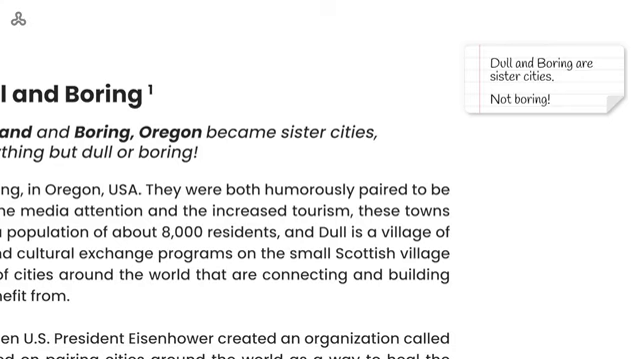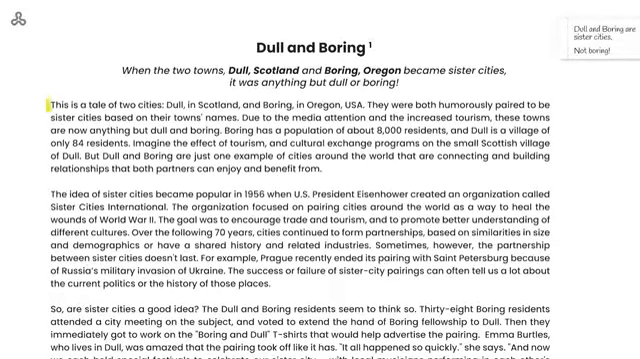Now, let's read the first paragraph. This is a tale of 2 cities, Dull in Scotland and Boring in Oregon, USA. They were both humorously paired to be sister cities based on their towns' names. Due to the media attention and the increased tourism, these towns are now anything but dull and boring.